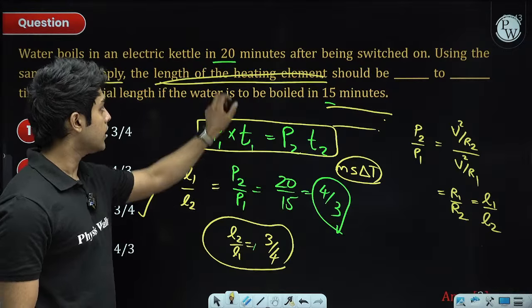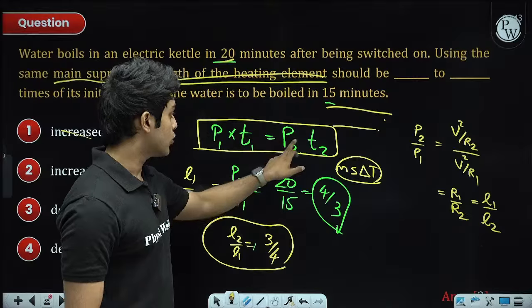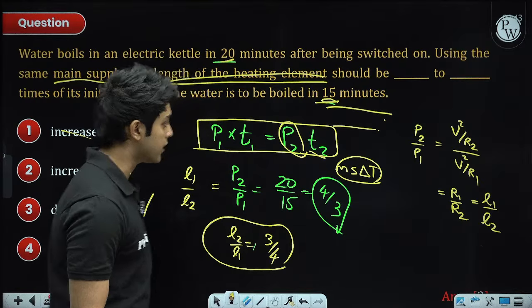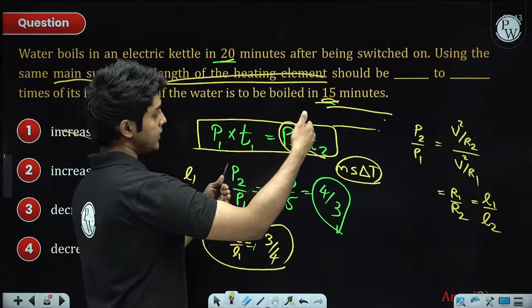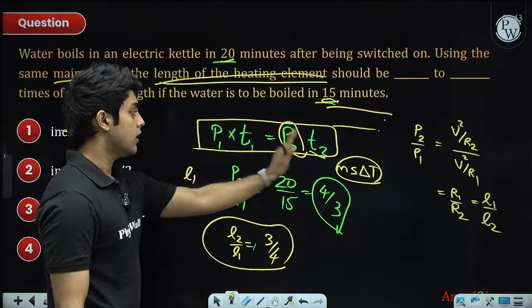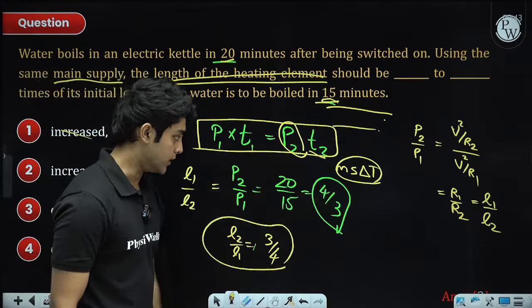So power P1 into T1, where T1 is 20 minutes in the first case, is equal to the new power into the new time, and the new time of boiling is 15 minutes. So if you want to boil the same amount of water in less time, you need more power, right? That is what this equation is telling us. So the power ratio turns out to be equal to 4 by 3 firstly.